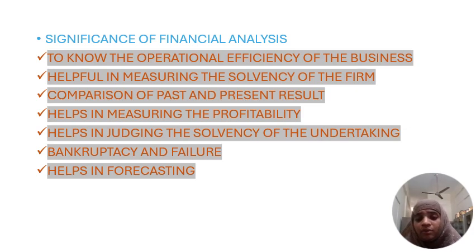Bankruptcy means we are unable to meet the expenditures, unable to repay the loans or any liabilities of the organization.